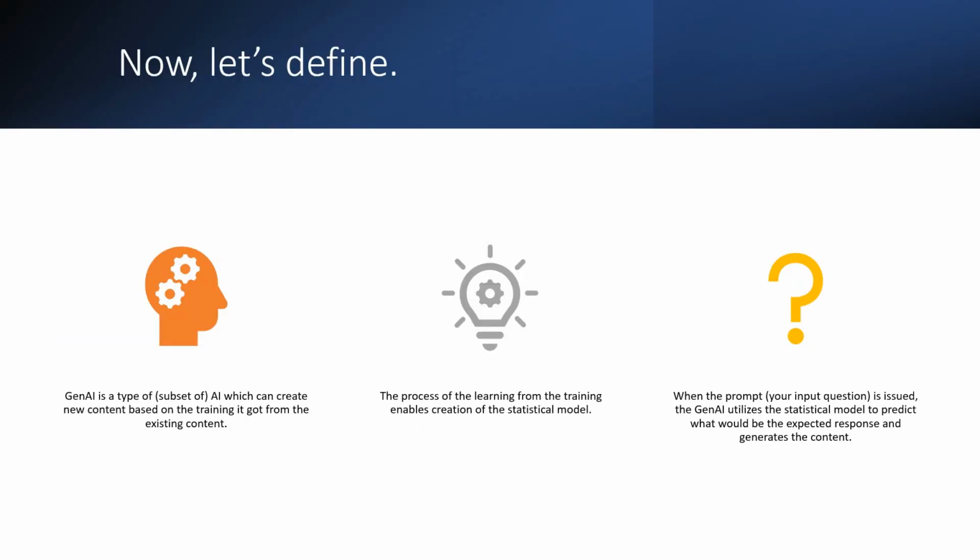Now we can define it. Generative AI is a type, or to be very concise, a subset of deep learning, which can create new content based on the training it got from existing content. The process of learning from the training enables creation of a statistical model, and when a prompt is issued, I mean, when you are asking a question, like what is Gen AI, these kinds of questions, the generative AI utilizes the statistical model to predict what would be the expected response and generates the content accordingly. I am typing a question, the statistical model will be utilized and the response will be generated in the way that I expect. That's it. This is called Gen AI.